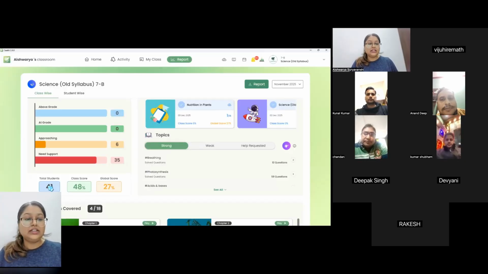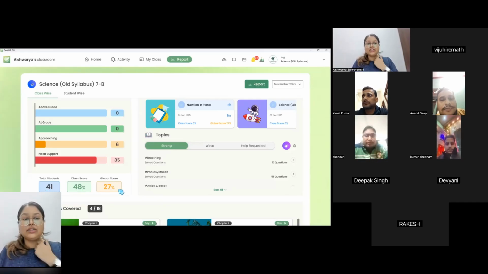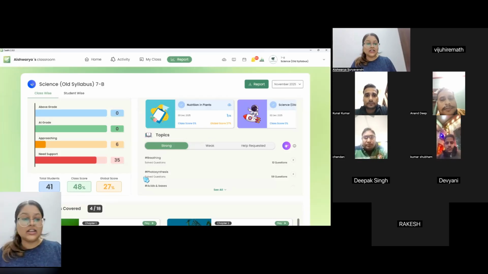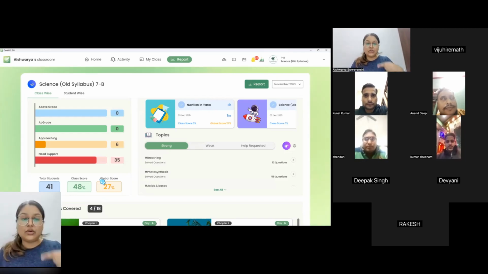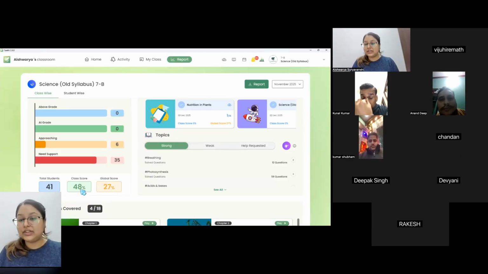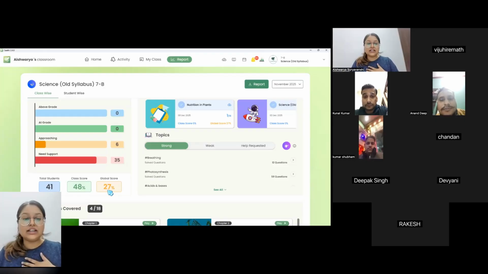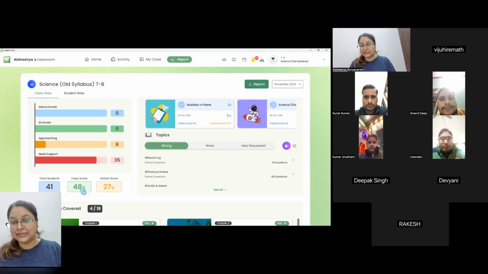right? Then you can see the entire class score in comparison with the global score. So what is global score, teacher? So imagine this is grade 7 and I'm using NCERT curriculum and the subject is science. So all the schools across India, whoever has grade 7 and follows NCERT curriculum, their average score in comparison with your class. So this gives me a confidence that on a global level, maybe the score is a little bit low, but right now my students scored high for the month of November, right?